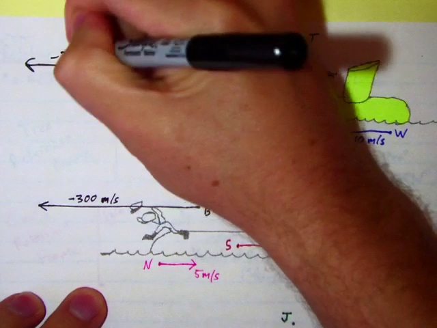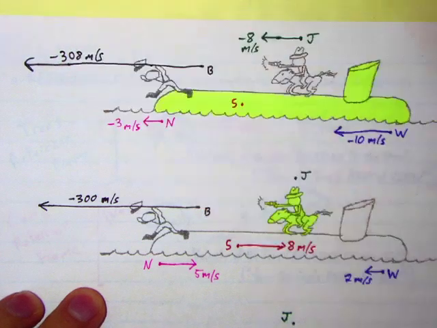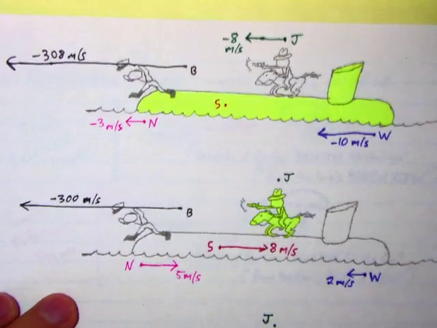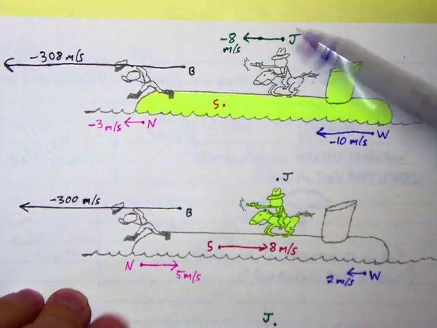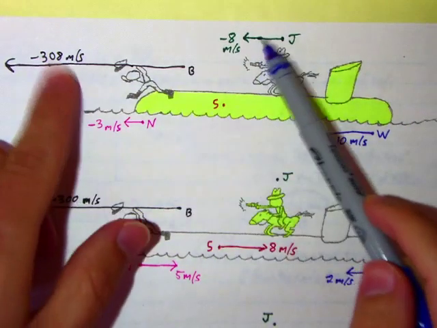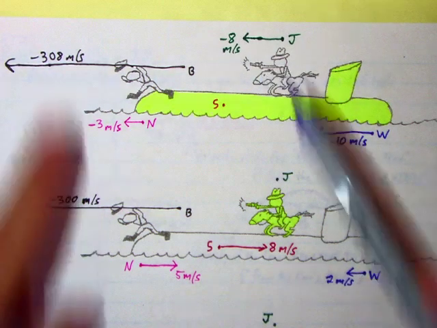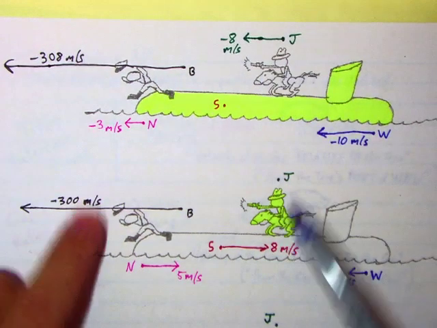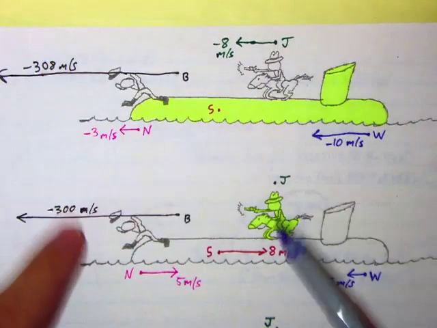Obviously, we can't quite be to scale here. But let's look at that here. From the sub's point of view, Jones is -8, bullet is -308. From the sub's point of view, the difference is 300. From Jones's point of view, the difference is 300. The difference has to be the same from both points of view.